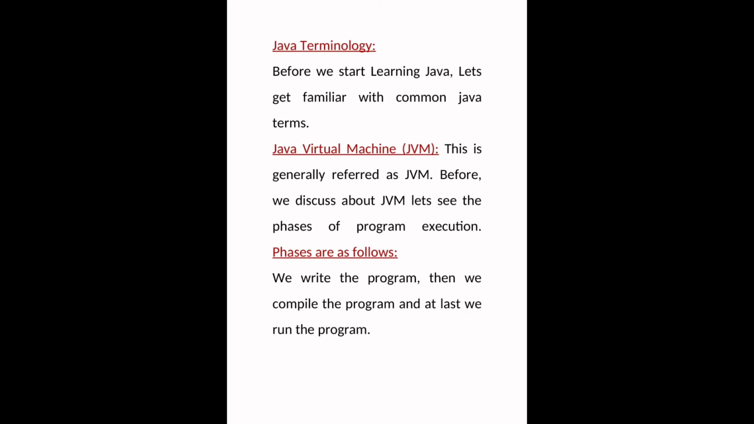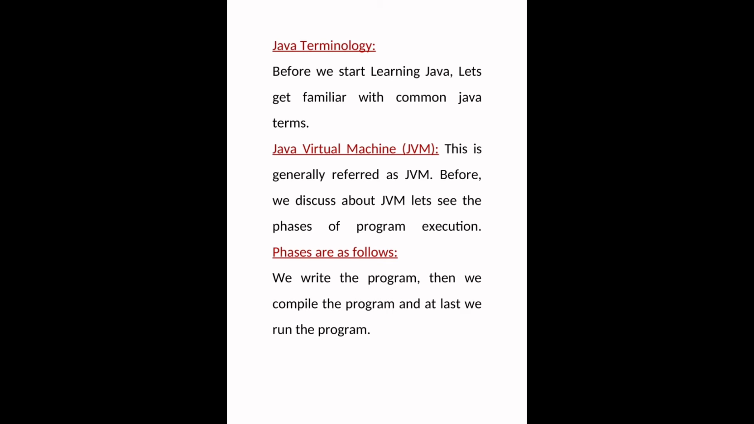There are three steps. First step is we write the program. Then we compile the program, which means we convert the programming language from high level language to machine language. It is the duty of the compilation software, which means the compiler's duty. At last we run the program.